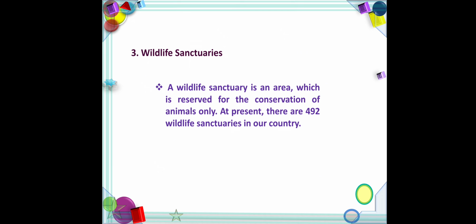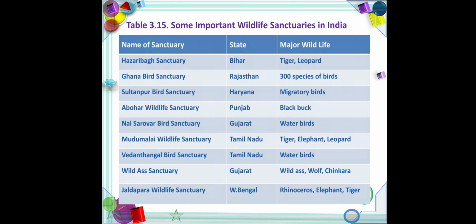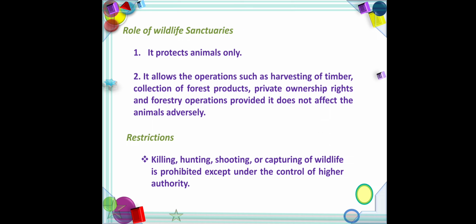Third one, wildlife sanctuaries. Wildlife sanctuaries conserve animals and birds. Some examples of wildlife sanctuaries in Tamil Nadu: Mudumalai Wildlife Sanctuary, which is a protection for elephants, and Vedanthangal Bird Sanctuary. These two are in Tamil Nadu, and there are examples in other states too. The role of wildlife sanctuaries: protect animals only.